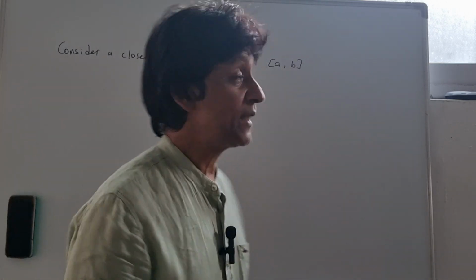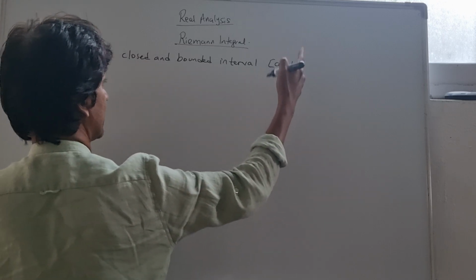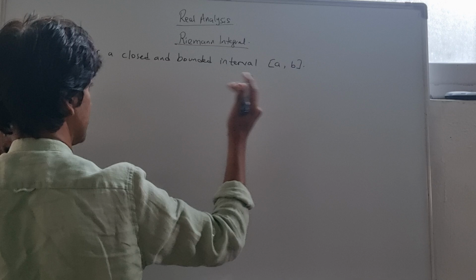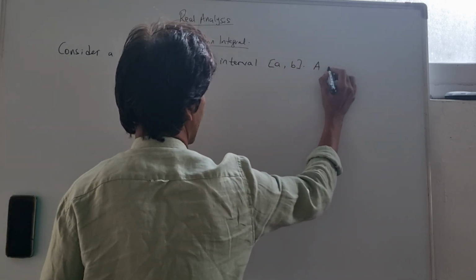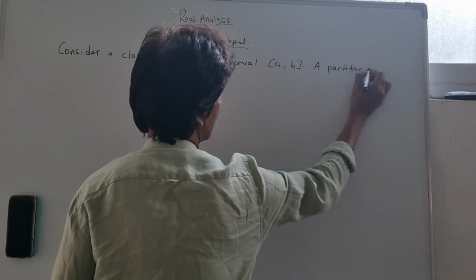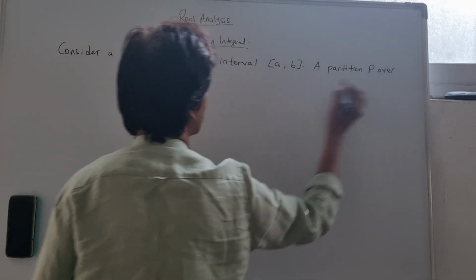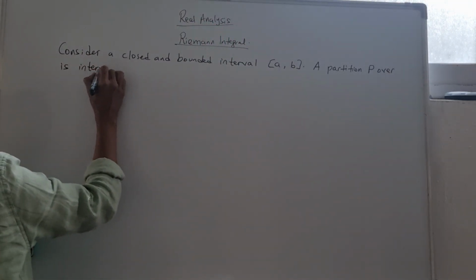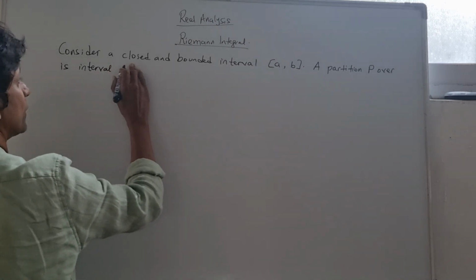Now, in a closed and bounded interval, we have our first value, which is a, and the last value is b. So when we have such an interval, we can also have a partition over that interval. Let's say P is a partition over this interval.